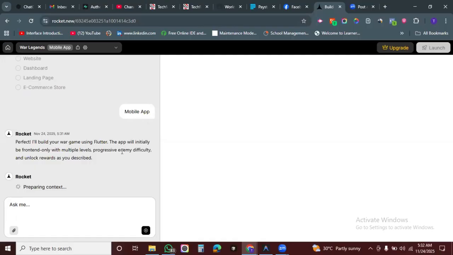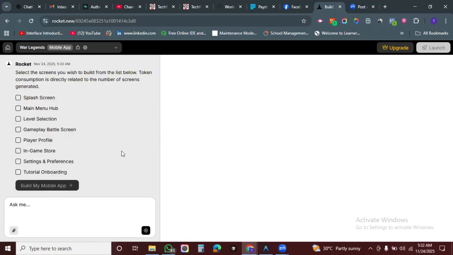React Native is built on the JavaScript programming language. But this particular platform uses Flutter. They don't do React Native. I made an attempt to do React Native, but they couldn't do it. They said they don't have that option.